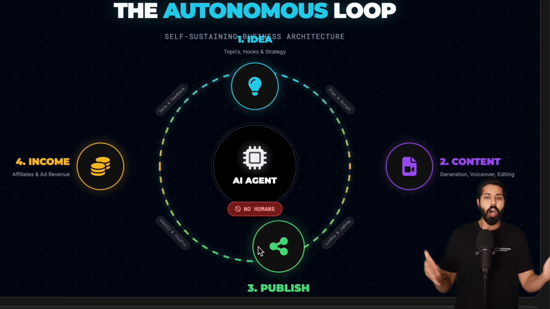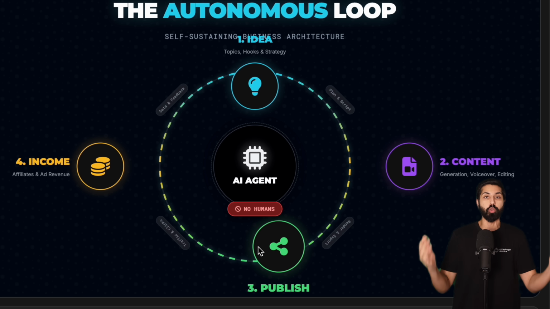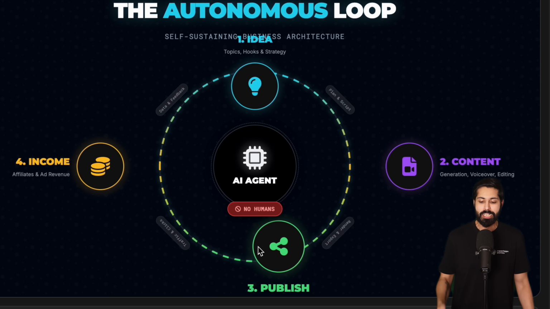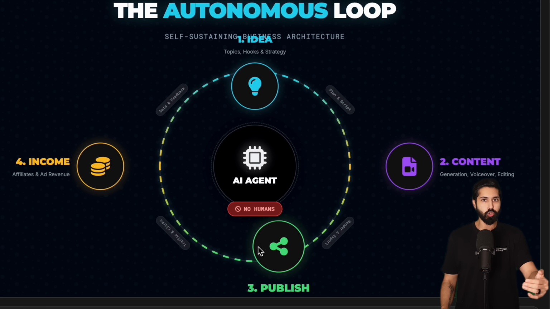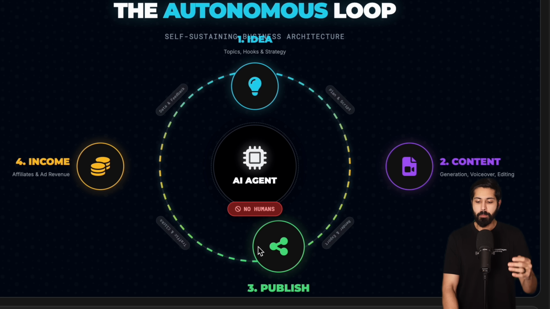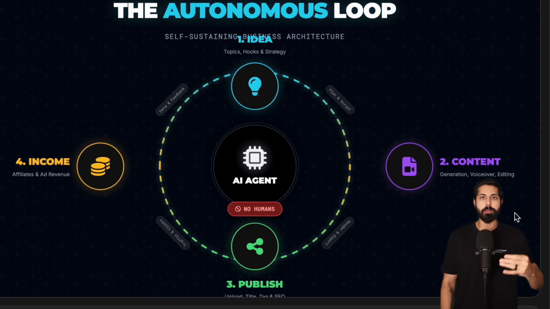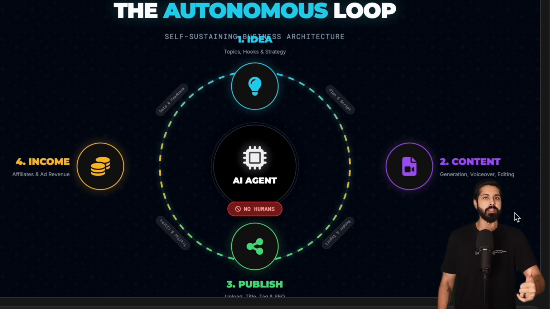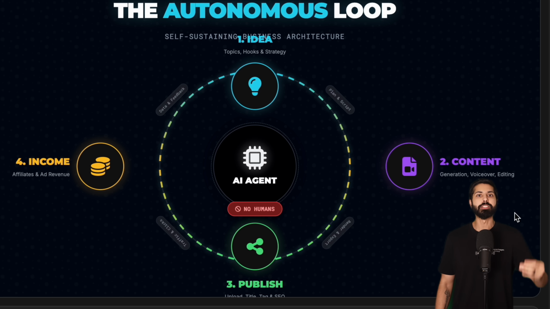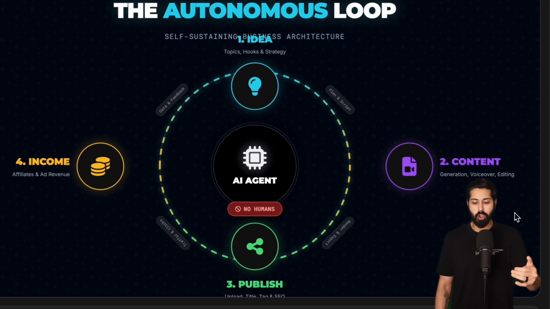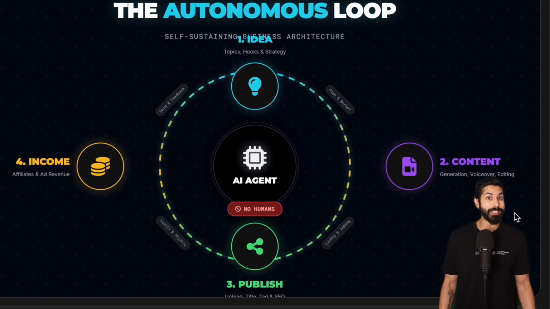And the autonomous loop that this AI created for this AI YouTube channel starts with the idea. It first generates the idea, then the script, then the hook. Then from that, it generates the content. From the script, what's the video? What are the animations? What are the voiceover? How does it all fit together? And then the last step is to publish this edited video to YouTube using the YouTube API.